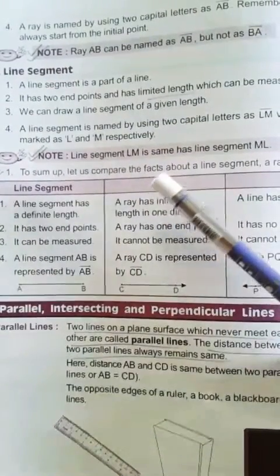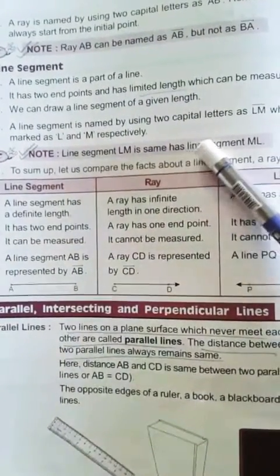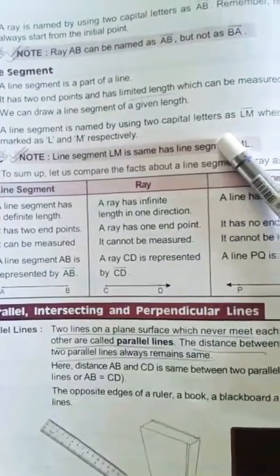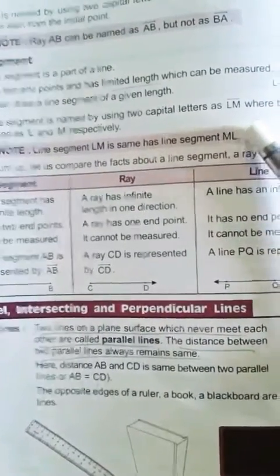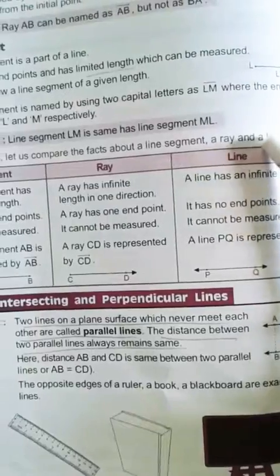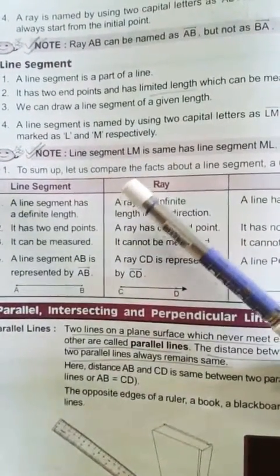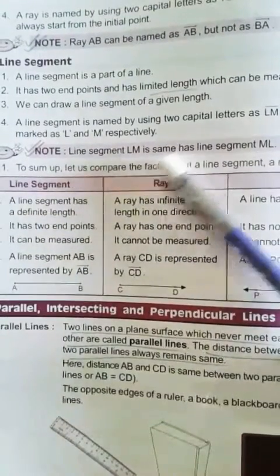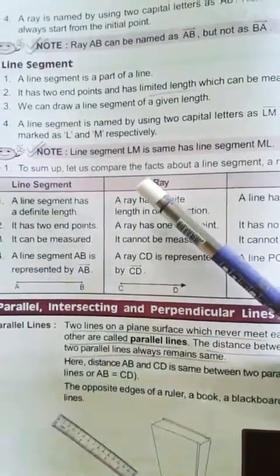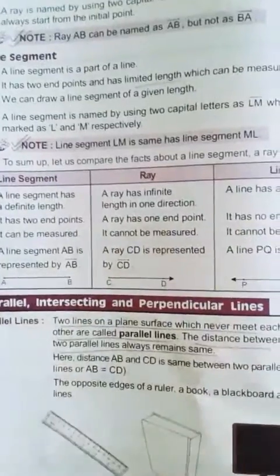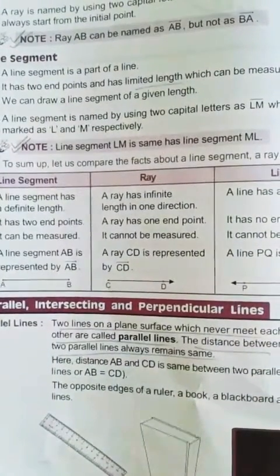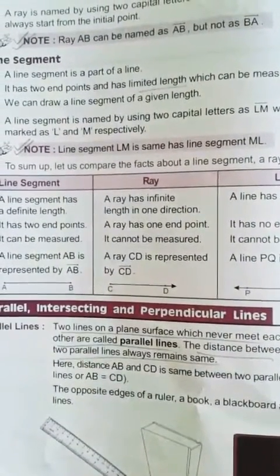A line segment is named by using two capital letters as LM, where the endpoints are marked as capital L and capital M respectively. The segment LM is the same as line segment ML.